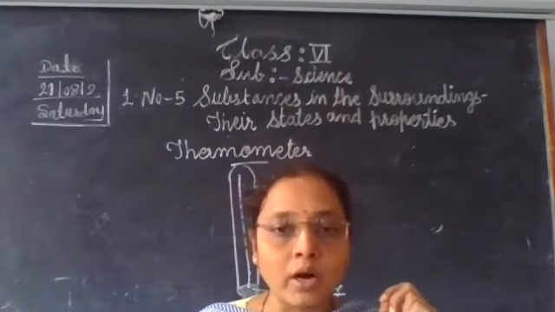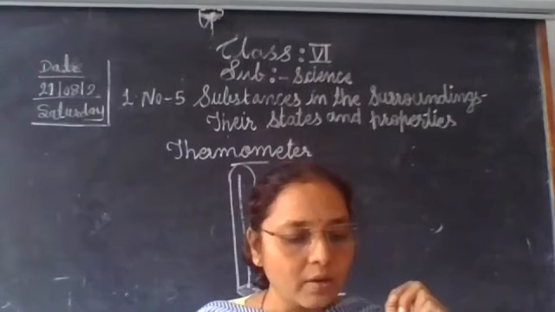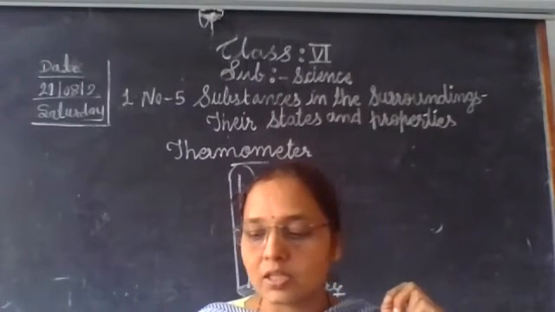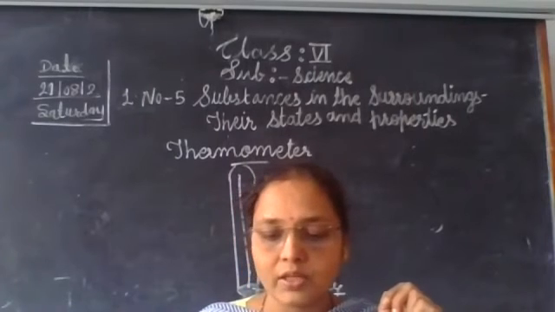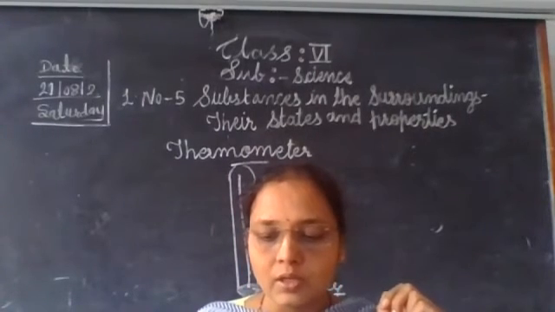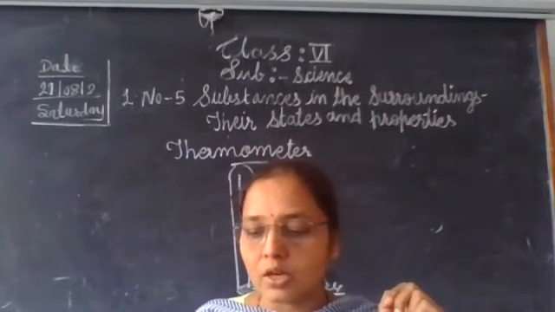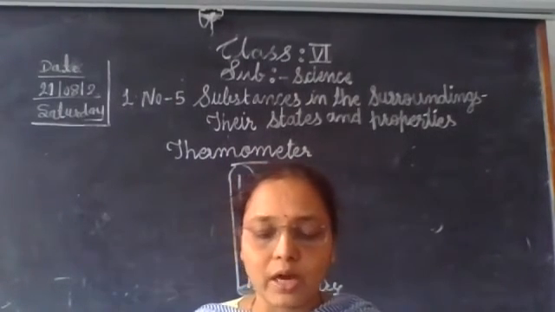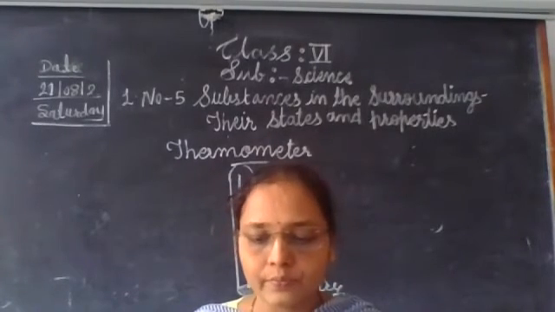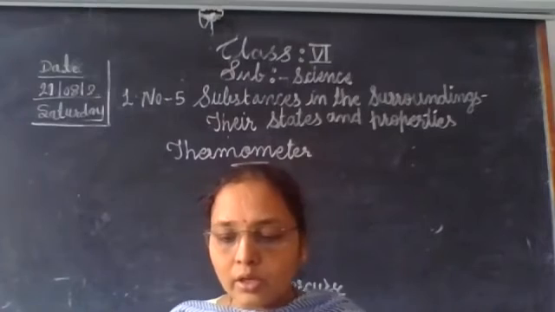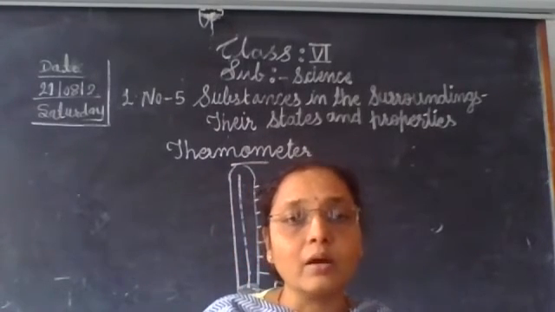But in the laboratory thermometer, the range is wide, that is minus 10 degrees Celsius to 110 degrees Celsius commonly. The glass tube of the laboratory thermometer is longer as compared to that of the clinical thermometer. It is long, and there is no kink. So this is the laboratory thermometer.